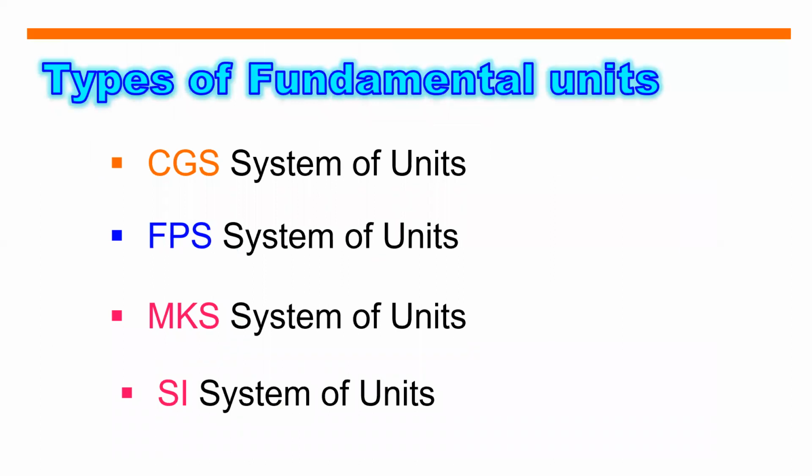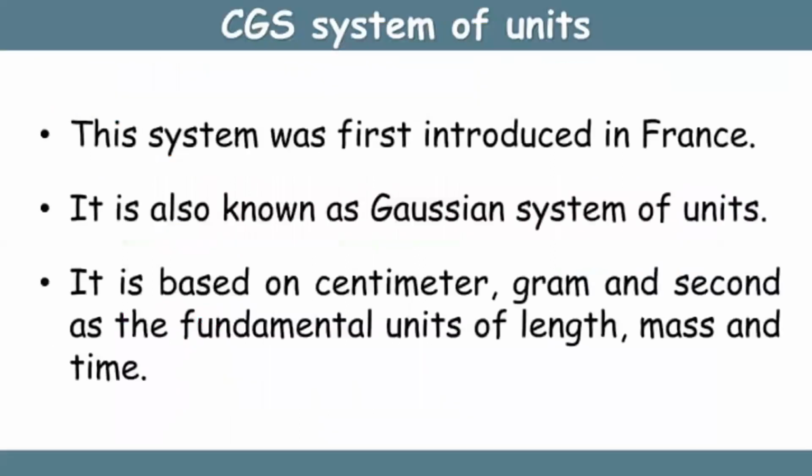So, we have different types of fundamental units. The first is CGS, FPS, MKS, and the SI system of units. CGS, this system was first introduced in France. It is also known as Gaussian system of units. This is based on centimeter, gram, and second as the fundamental units of length, mass, and time, respectively. So, kaya tinawag siyang CGS kasi ang ginagamit niya is centimeter, gram, and second for length, mass, and time, respectively.